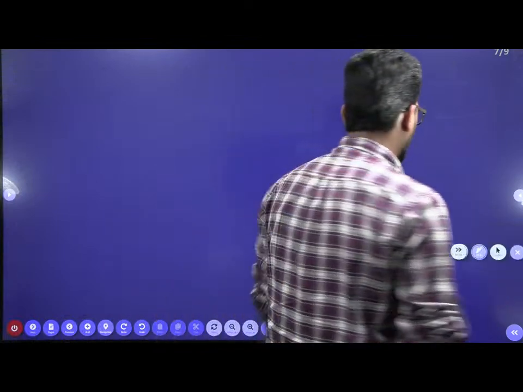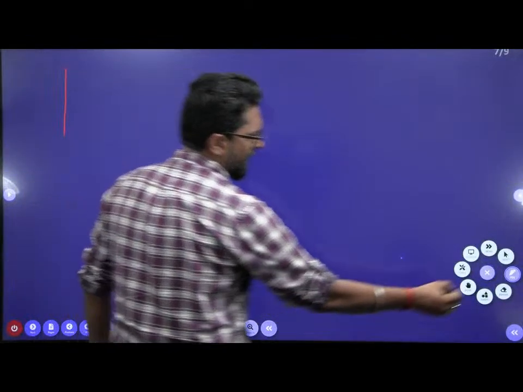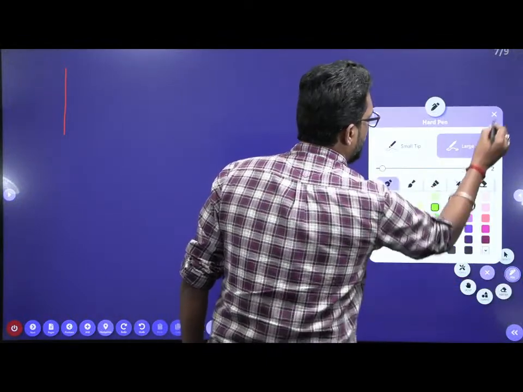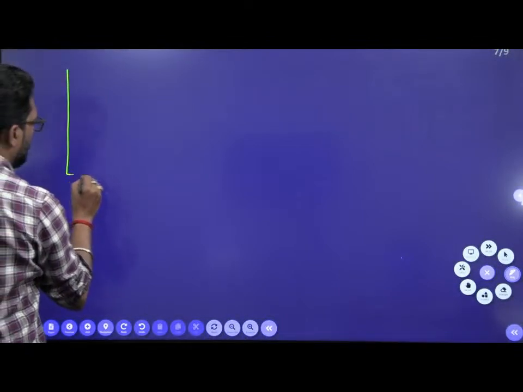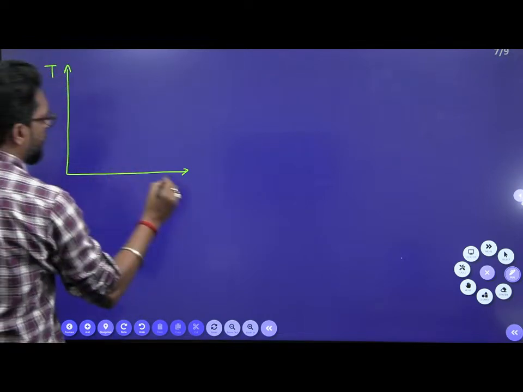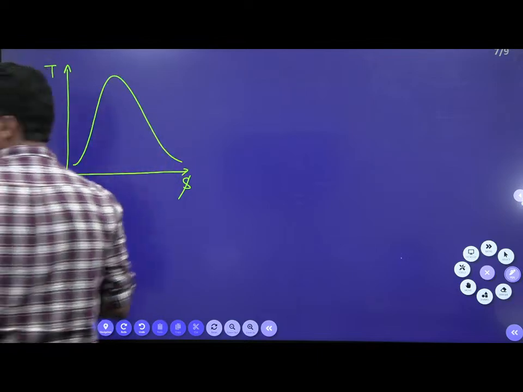So, throttling, we know that there is a restricted passage. So, if you plot the TS diagram, temperature and entropy diagram, this is the saturation curve, correct?